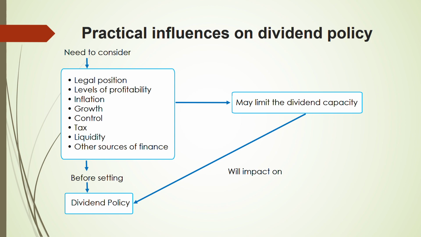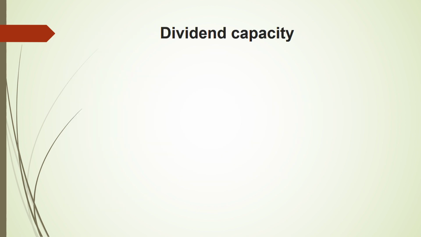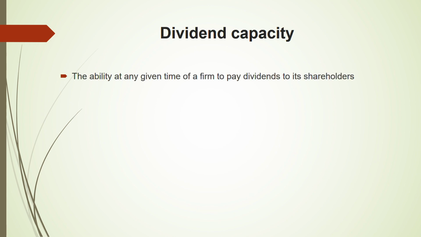Next, move on to the dividend capacity. Dividend capacity is the ability at any given amount of time to pay dividends to a shareholder. You should be in a position to pay dividend to your shareholders at any time. It could be any time. What is your dividend capacity? How much dividend can you pay to your shareholders now, if I ask you?